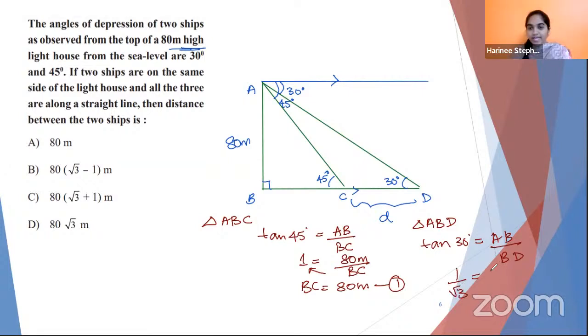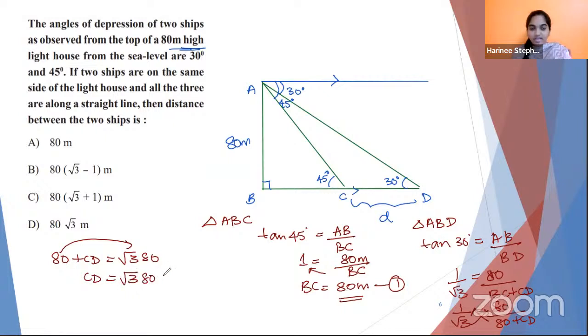1 by root 3 is equal to AB value, which is 80, upon BD. And BD can be written in the way that we need, because I need to find CD. So I can write BD as BC plus CD. Do you all agree? Thumbs up. Yes. And then I also know BC value is 80 from the previous equation. So 1 upon root 3 is equal to 80 upon 80 plus CD. Through this, we are going to transpose and find the value of CD. So 80 plus CD is equal to root 3 times 80. Combine the numericals on one side: root 3 times 80 minus 80.